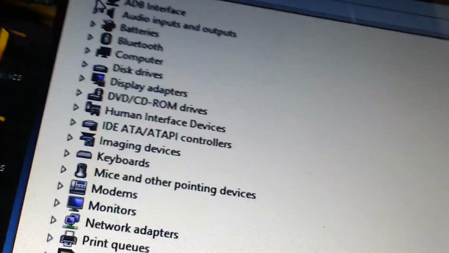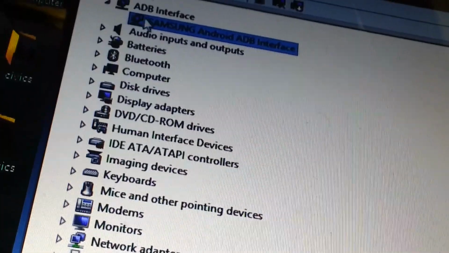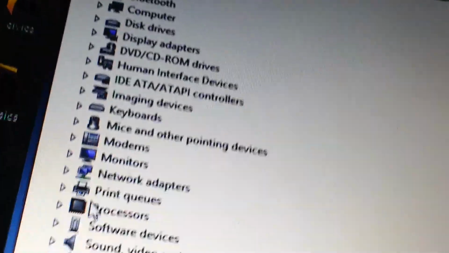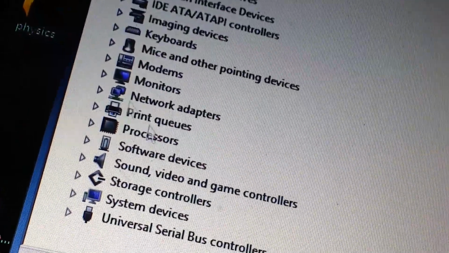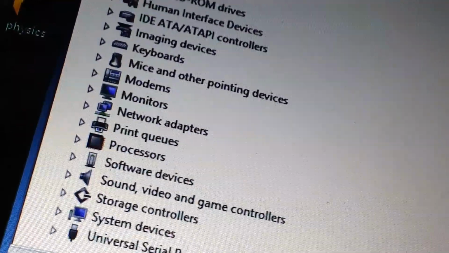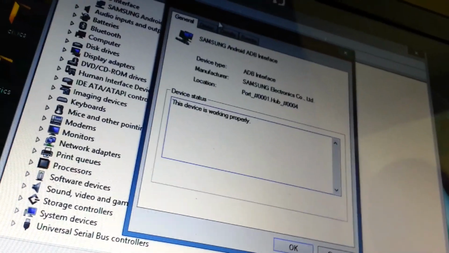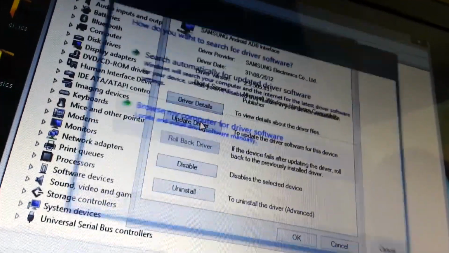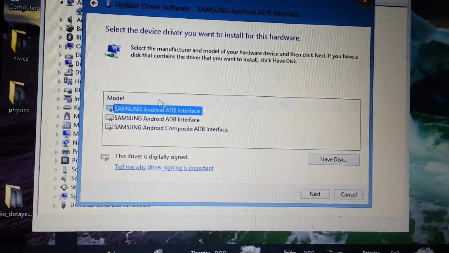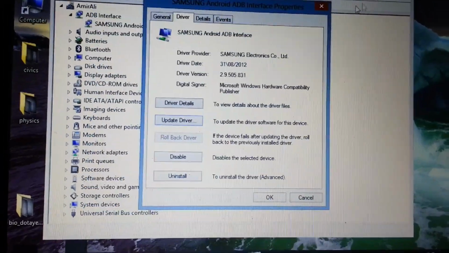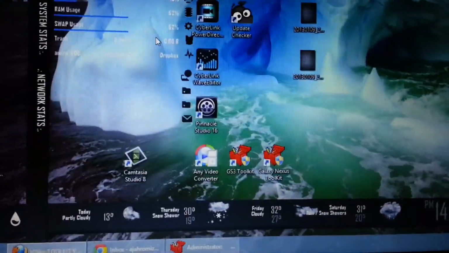I have this ADB interface because I've already installed it. So if you don't have that and you have something called Android One or anything, you just have to double tap on this, open up driver, update driver, browse my computer, let me pick, and you need to press Android ADB interface and next, and it will install all your drivers, so you'll be good to go.